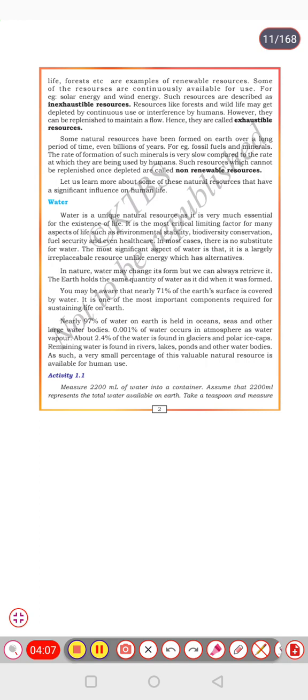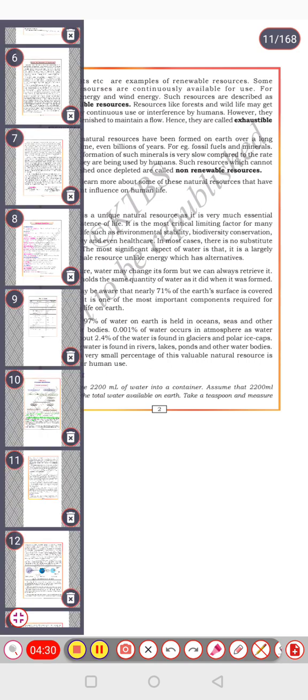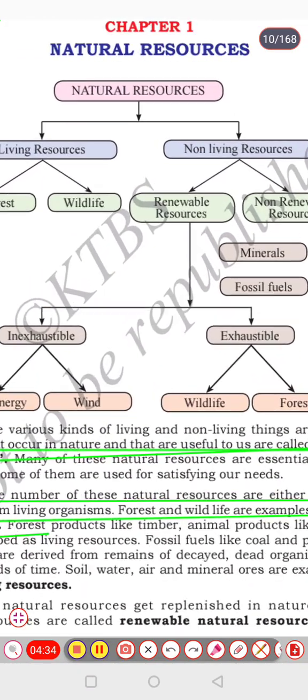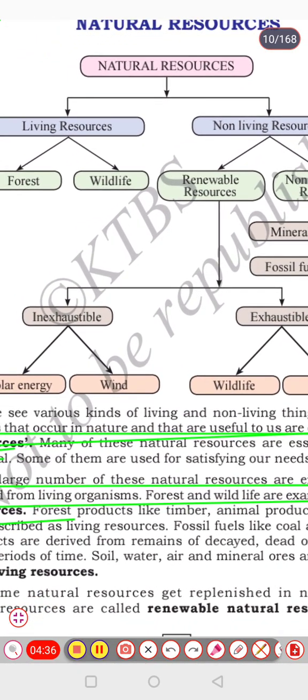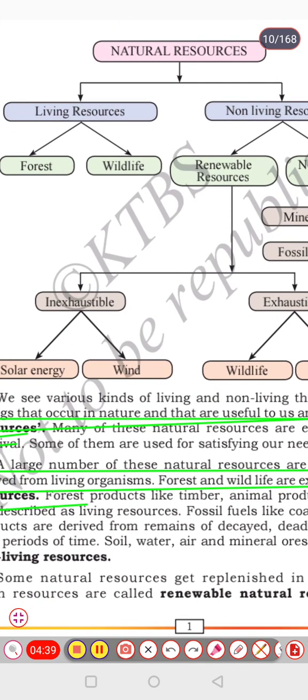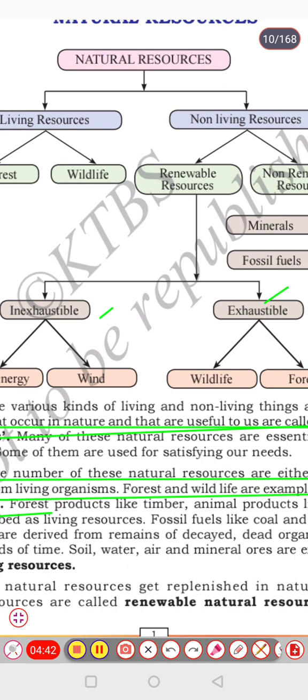These resources are renewable in nature very easily, and some of these resources are continuously available for use. For example, solar energy and wind energy, such resources are described as inexhaustible resources. See here, these renewable natural resources are again classified into two types, inexhaustible and exhaustible.